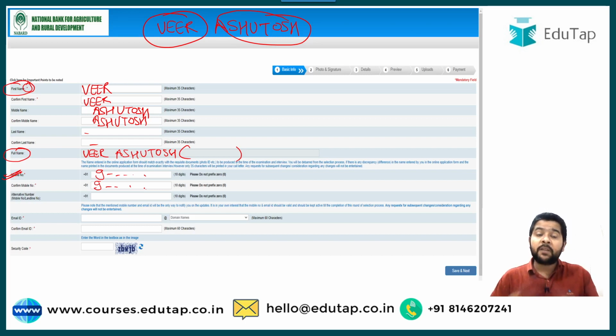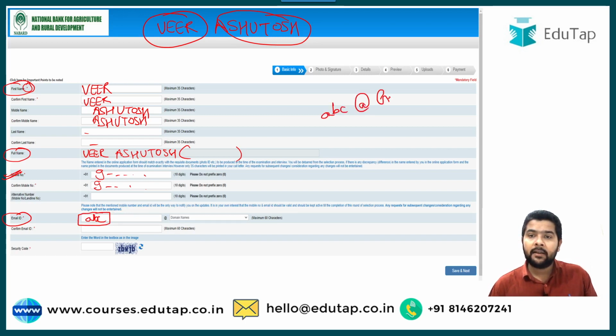Then another piece of information, which is again important, is your email ID. Guys, this email ID is very important because all the registration details go not only to the mobile number you have just typed, but also to your email ID. So whatever email ID you are using, that must be your permanent email ID. Suppose I am using some email ID like abc@gmail.com. So ABC is my username.